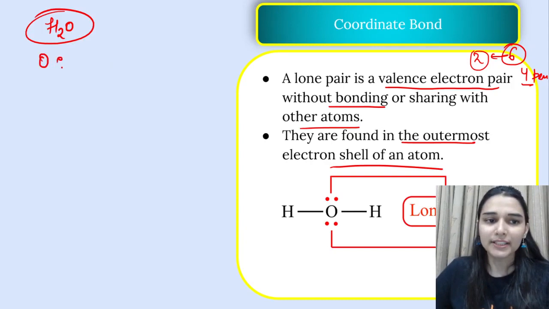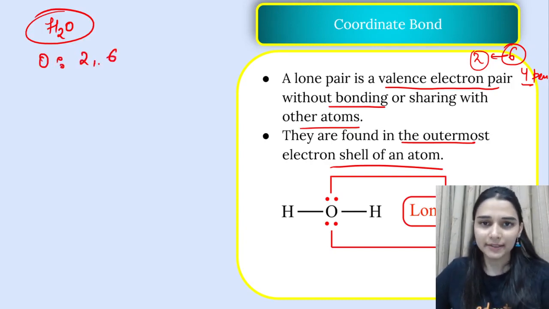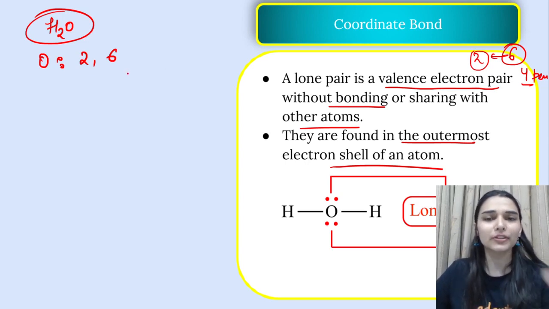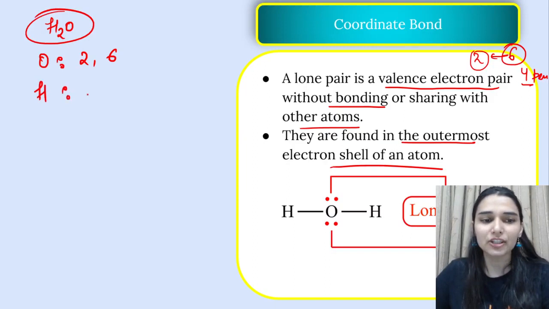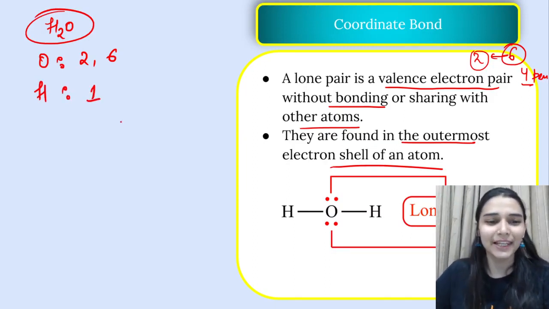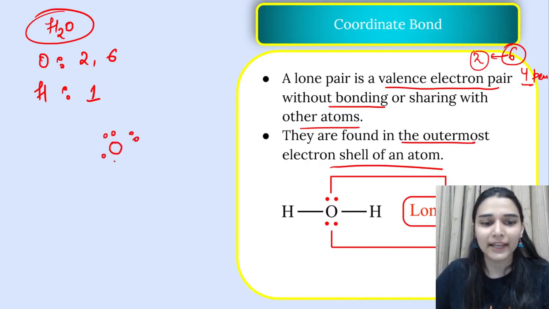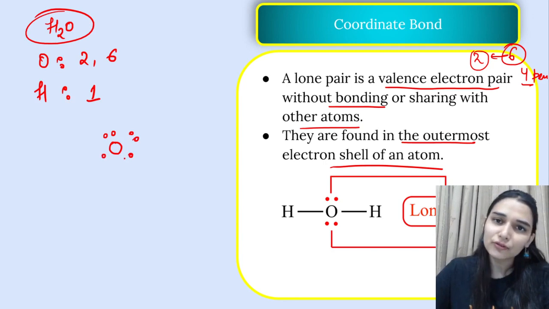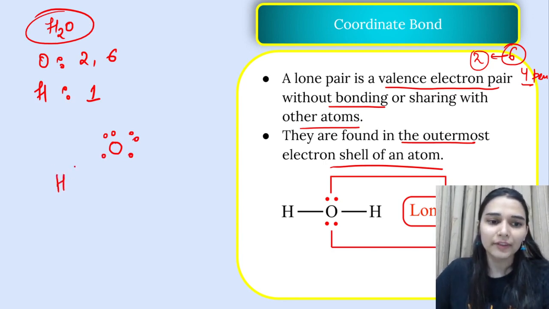Okay, so you know oxygen has a configuration 2 6. Oxygen has got 6 valence electrons, so it just wants 2 more electrons for the octet. And hydrogen has a configuration 1 only. एक ही इलेक्ट्रॉन है, that is the valence only. So let's say this is oxygen, 1 2 3 4 5 6 valence electrons. Now this is your hydrogen with 1 electron, another hydrogen with 1 electron.